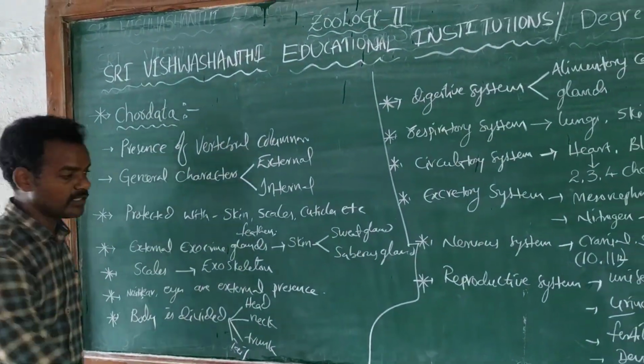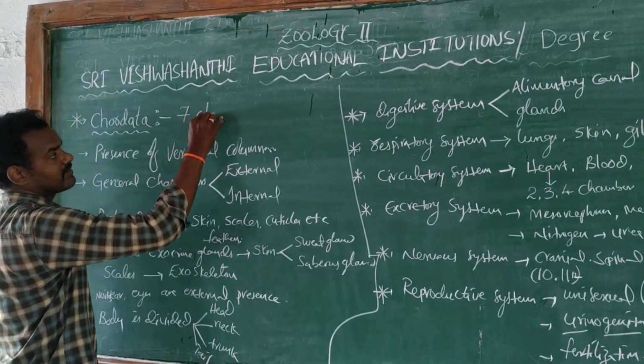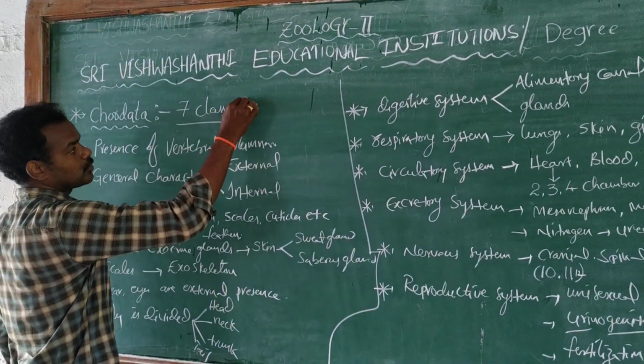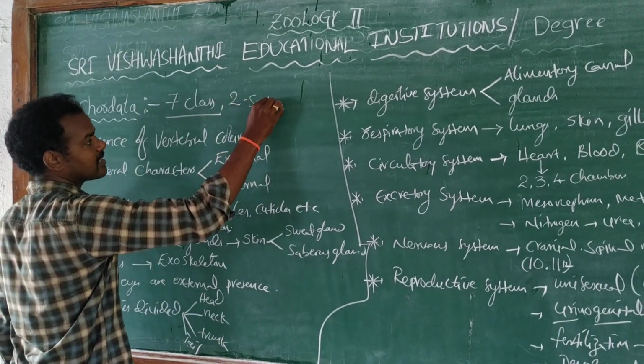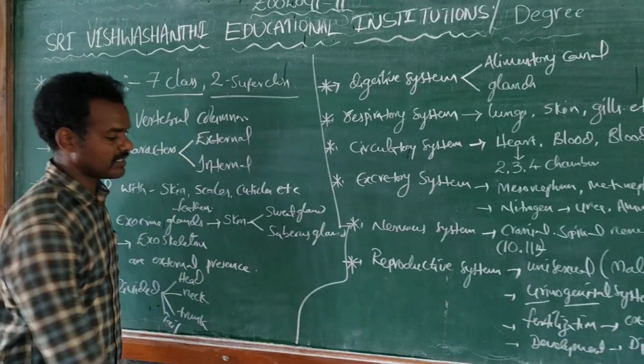But now in this chordate, how many classes are there? There are 7 classes and 2 super classes. All these we will discuss tomorrow. Okay students, so this is our class for today.